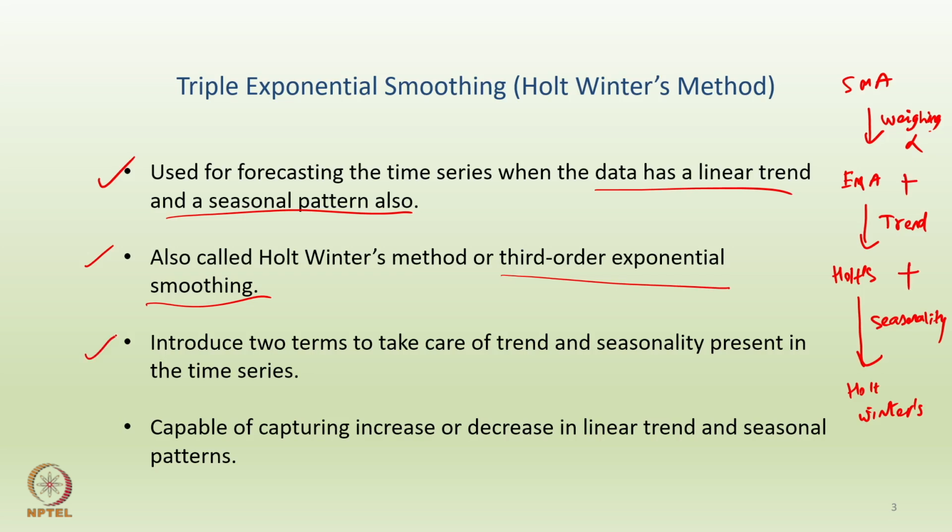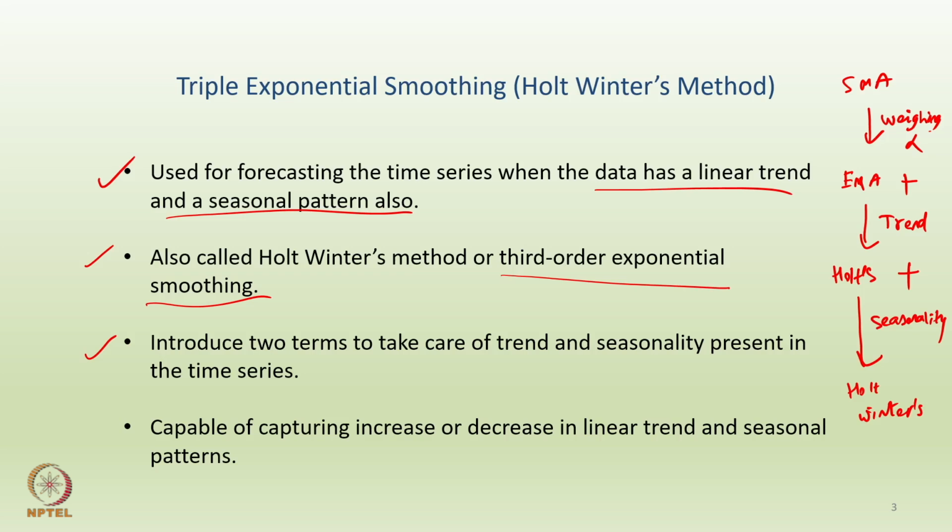So, here if you want to control for both the trend idea and the seasonality, we want to introduce two terms here, isn't it? As opposed to Holt's method where we introduced alpha and beta, here we want to introduce two extra terms to take care of the trend idea and the seasonality present in the time series.